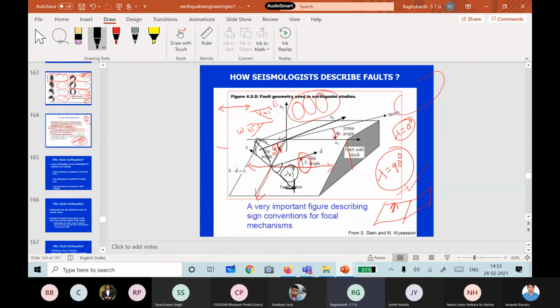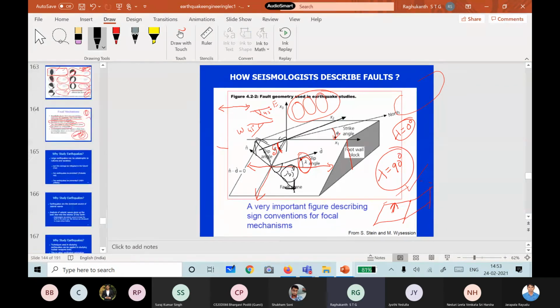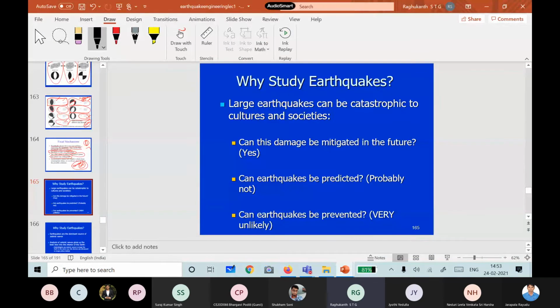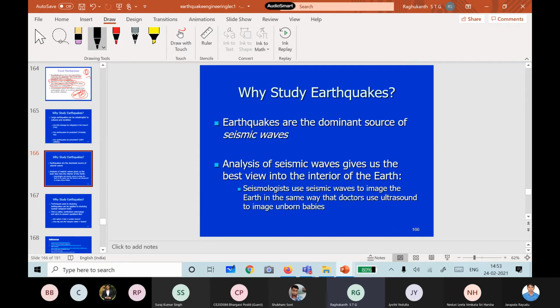So I think we have almost covered our fault planes. Just, you followed, right? Now, that's what we said: large earthquakes are catastrophic. Earthquakes can be mitigated, yes. Predicted? Nobody can predict earthquakes, okay. They are a very critical phenomenon. Prevented? We have no idea, okay. Anyway, that's what we said.